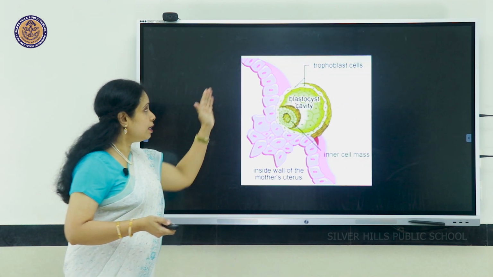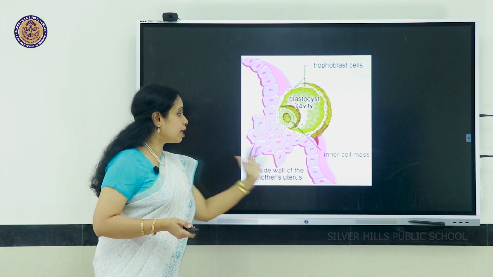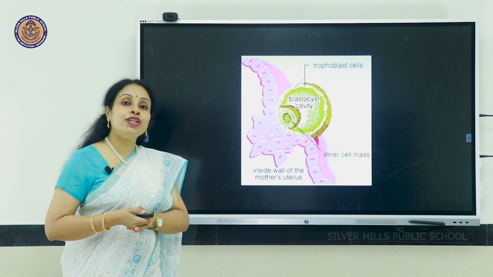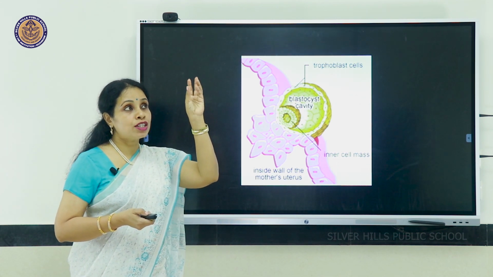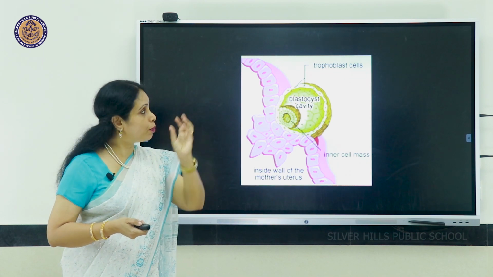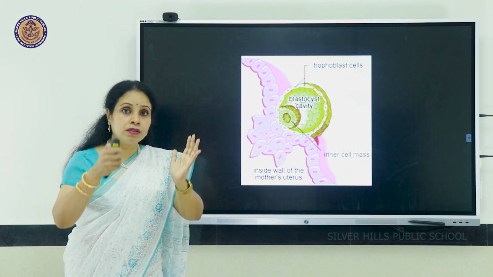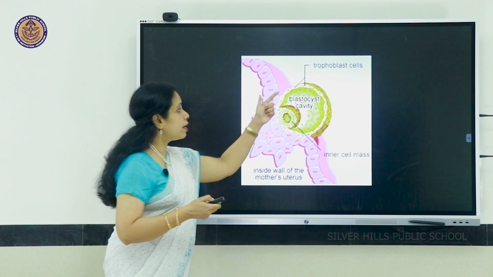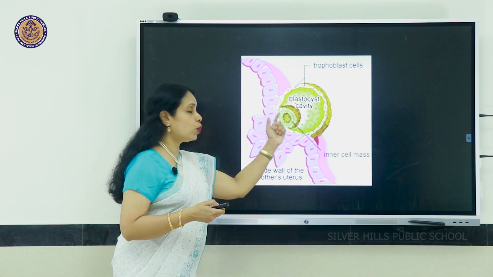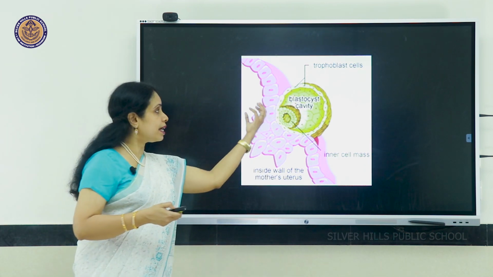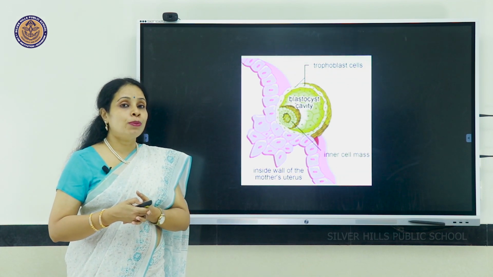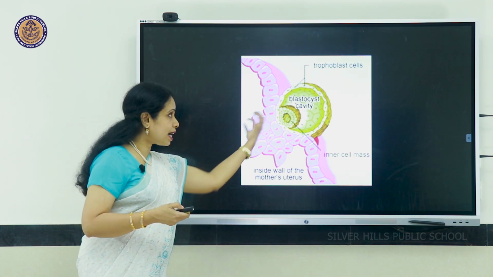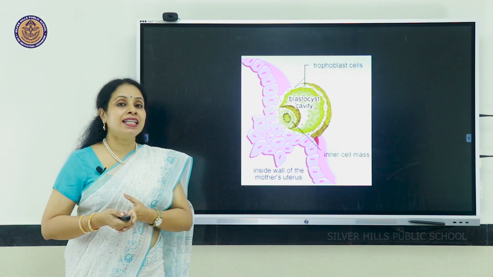So here you can see this in pink color is the inner wall of the uterus, and the fertilized ovum had come down through the fallopian tube, reached the womb or the uterus, and now that embryo, a ball-like embryo, is attaching into the cells of the endometrium. So this attachment is called implantation.